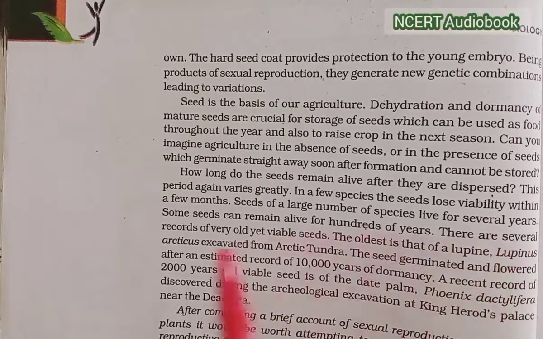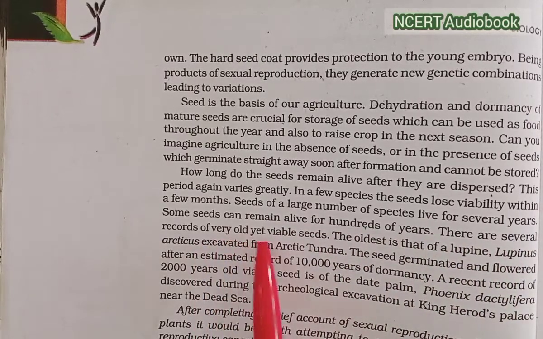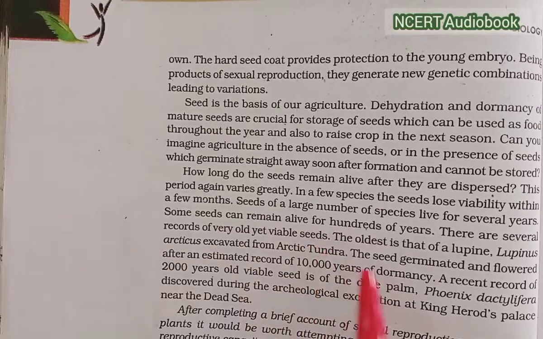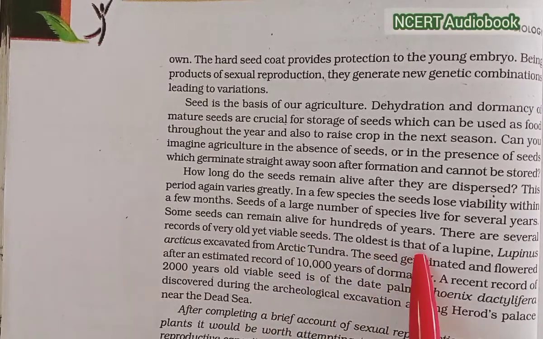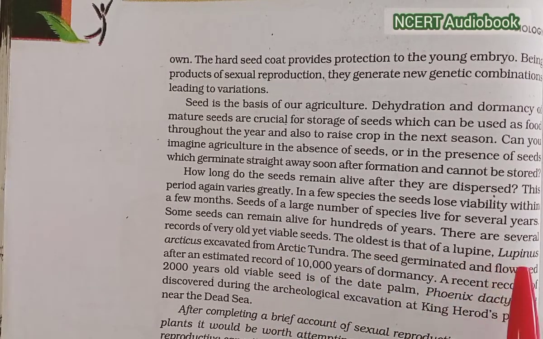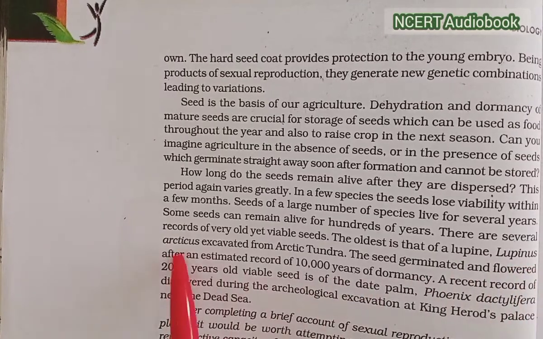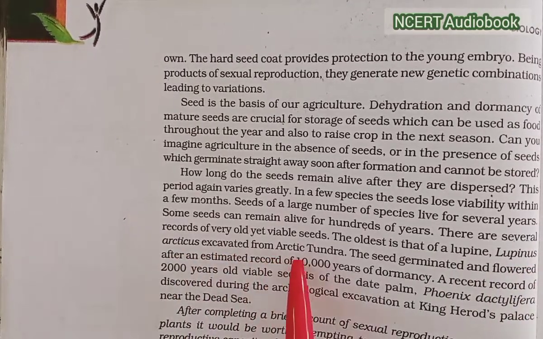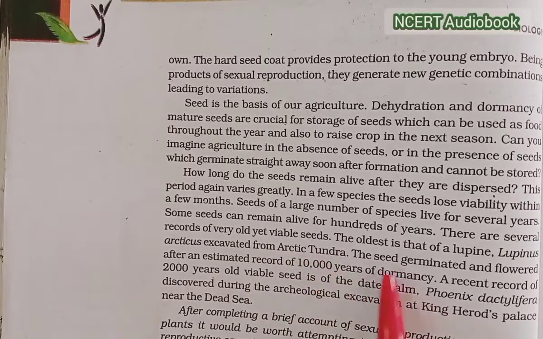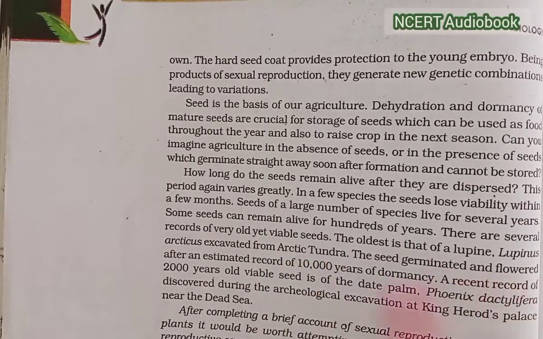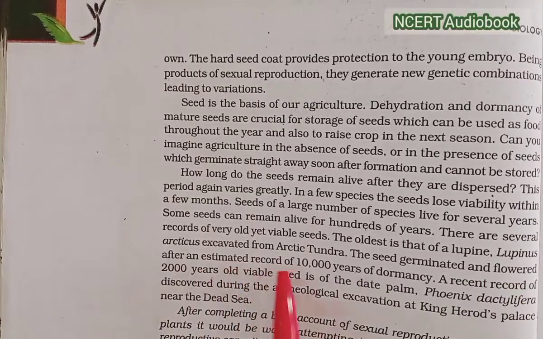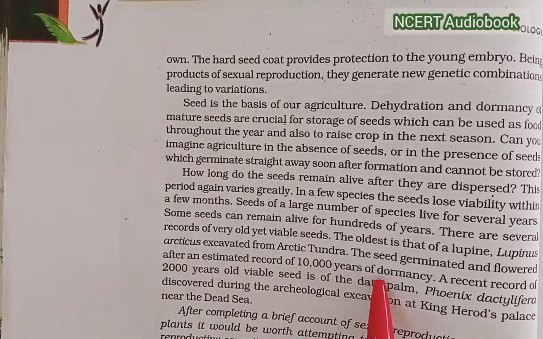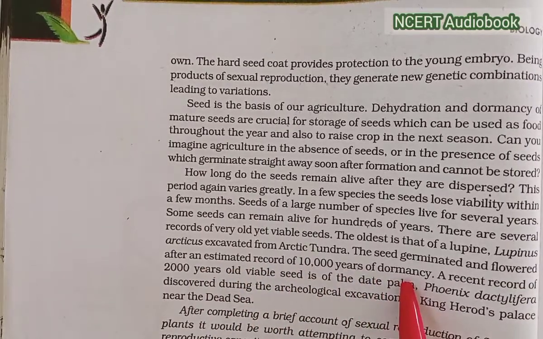There are several records of very old yet viable seeds. The oldest is that of the Lupinus arcticus, excavated from Arctic tundra. The seed germinated and flowered after an estimated record of 10,000 years of dormancy.